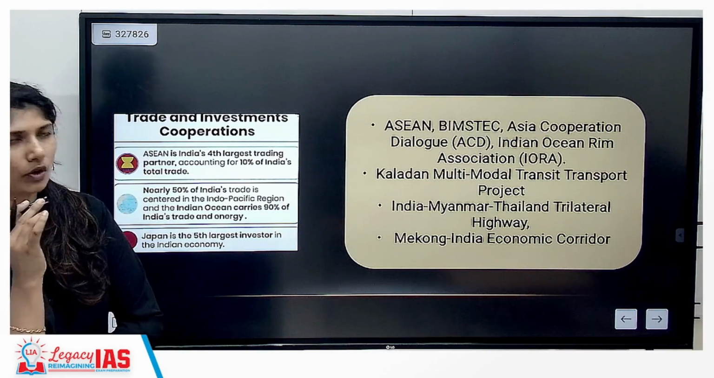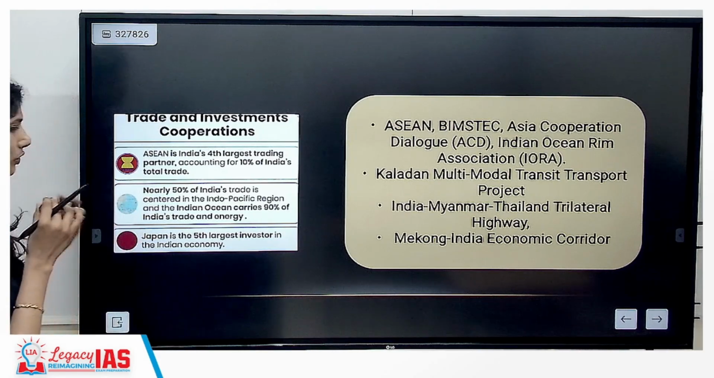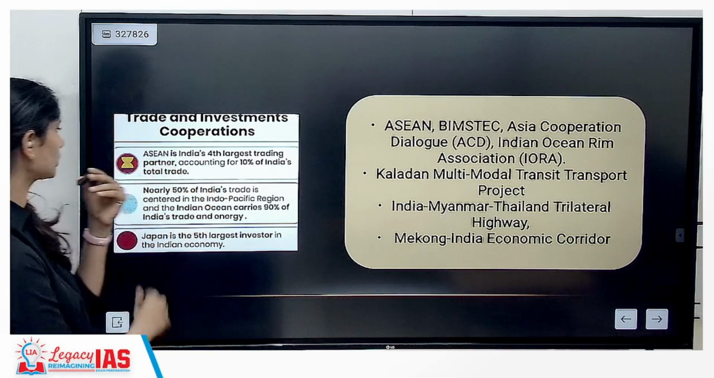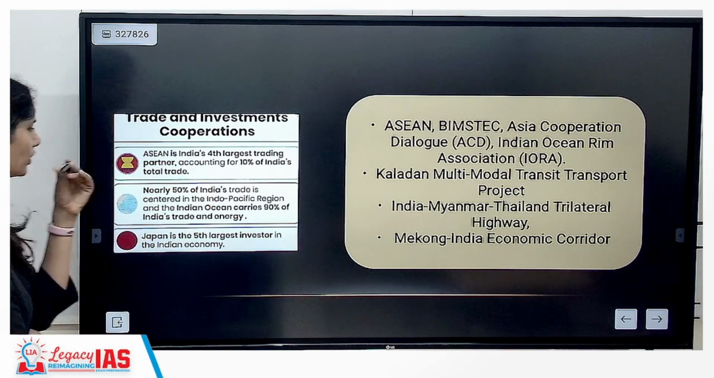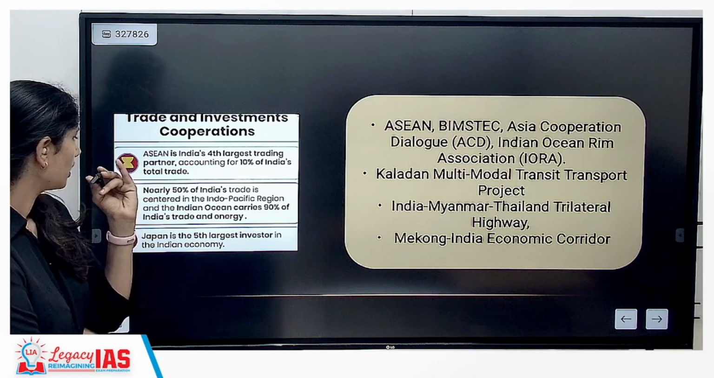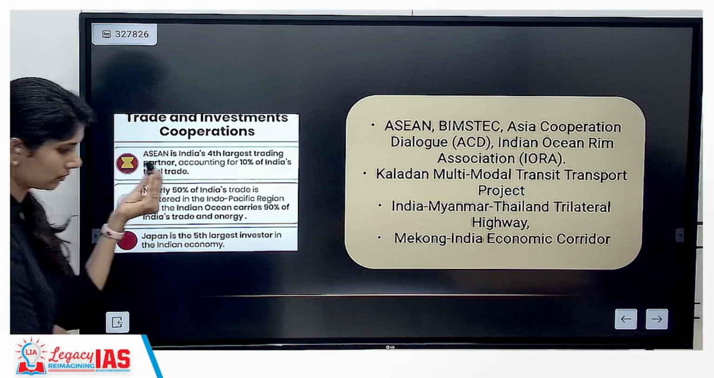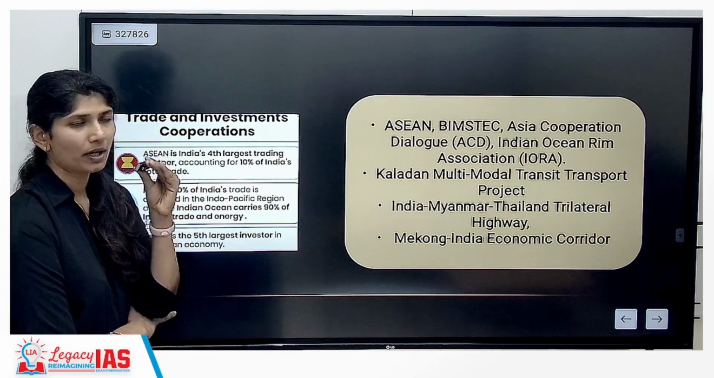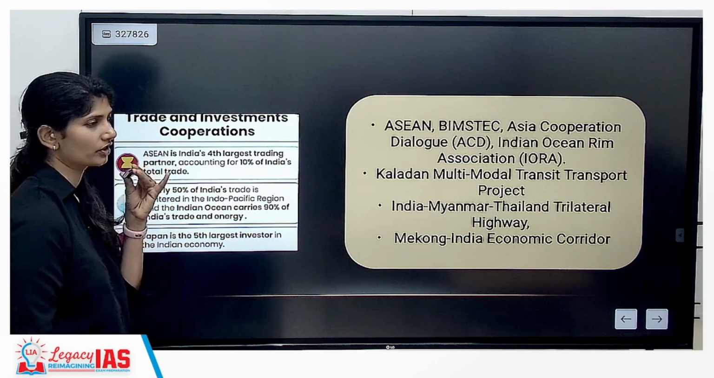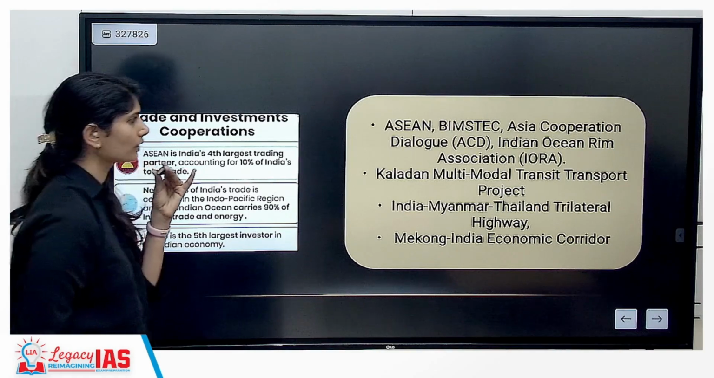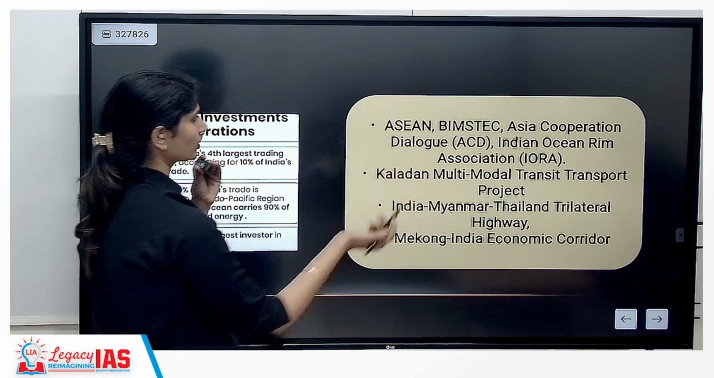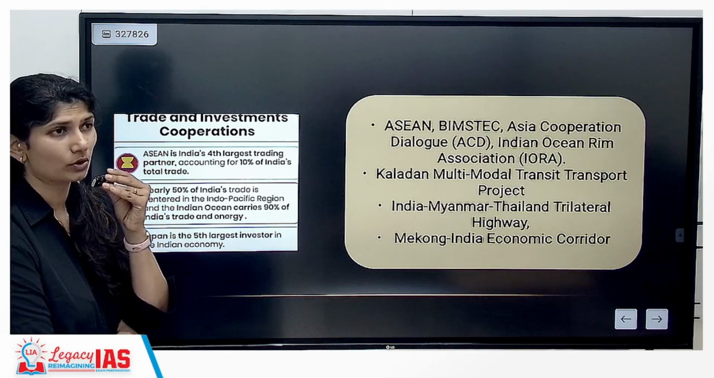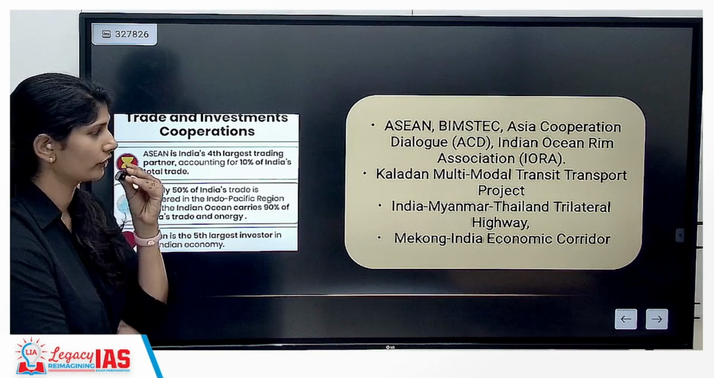ASEAN is India's fourth largest trading partner, almost 10% of India's total trade, and 50% of India's trade is centered in the Indo-Pacific region. Now if we see with regard to ASEAN and India, that is the East Asian countries and India, they are part of ASEAN, BIMSTEC, Asia Cooperation Dialogue, Indian Ocean Rim Association, or IORA countries, or littoral countries, or the Indian Ocean region countries.